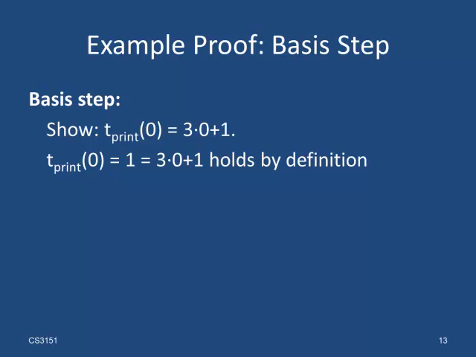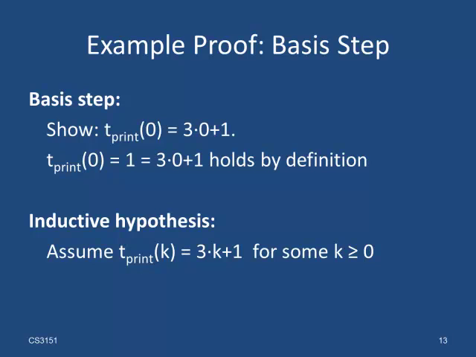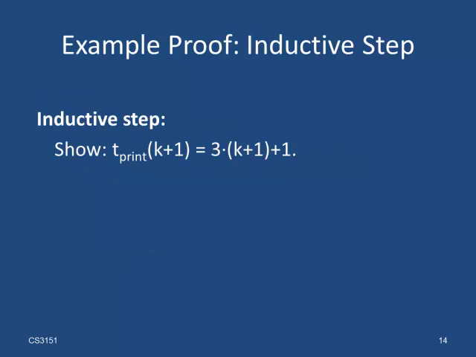For the inductive step, we assume that the claim holds for some value k. Note that we cannot pick a specific value for k. K could be any value for which the claim has been made, so k can be any value greater equal 0. I like to explicitly write down our assumption as a so-called induction hypothesis. Then, in the actual inductive step, we can refer to the induction hypothesis if necessary. So the induction hypothesis says that the claim that tprint of k is equal to 3 times k plus 1 holds for some value k greater equal 0. Finally, we do the inductive step.